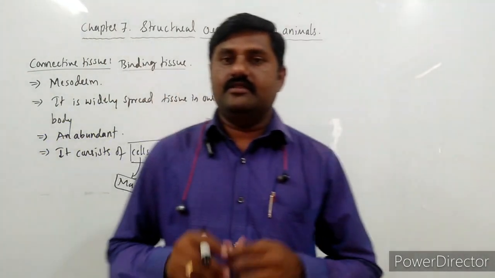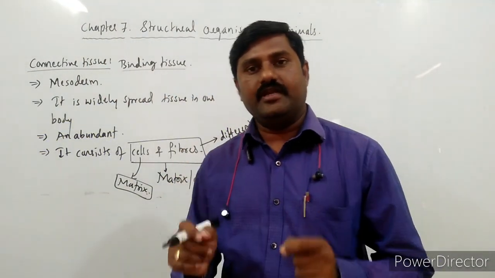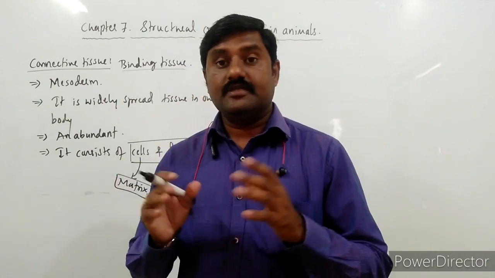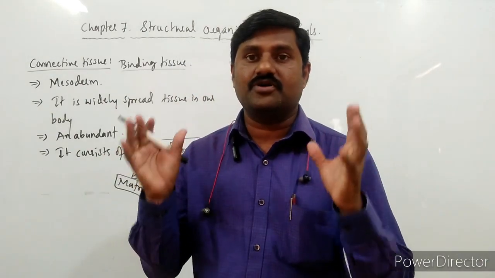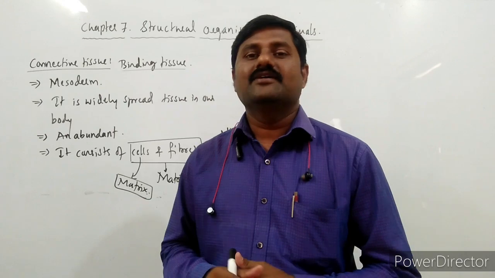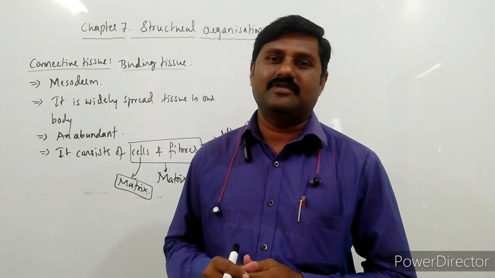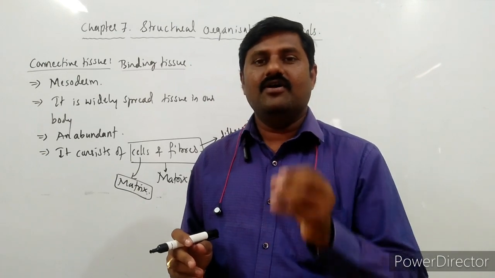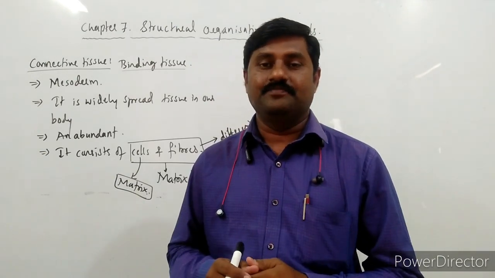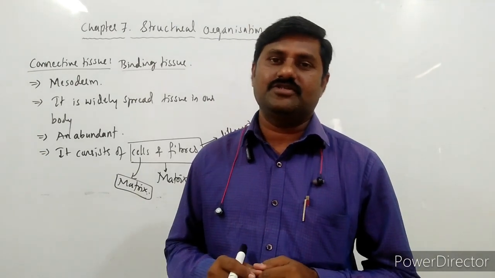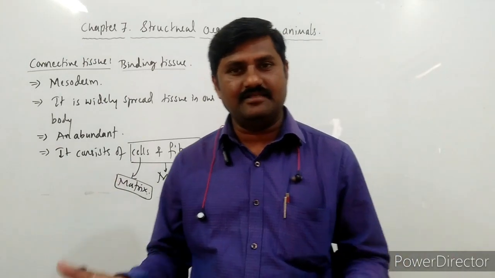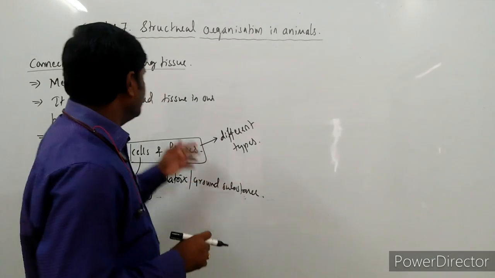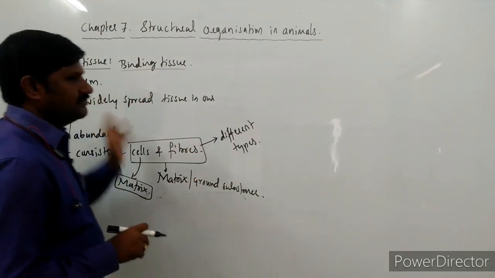Totally, this connective tissue is mainly made up of cells as well as fibers. The cells are not so compactly arranged here, they are sometimes loosely arranged, and even between the cells there is the presence of the matrix. The matrix is mainly consisting of what? The cells as well as fibers, right? So this kind of tissue is what? Connective tissue.